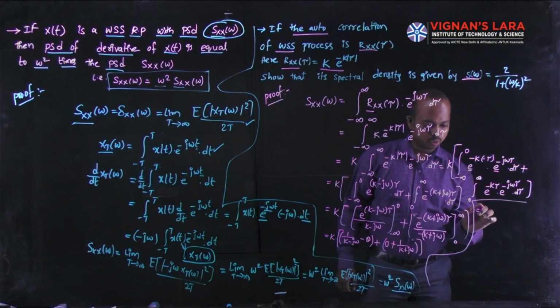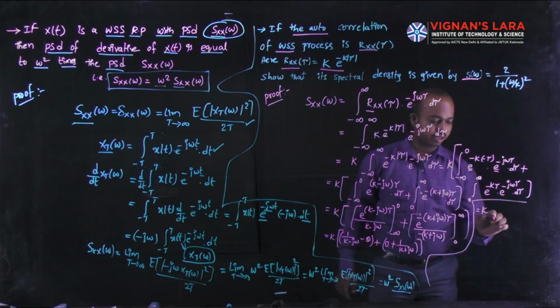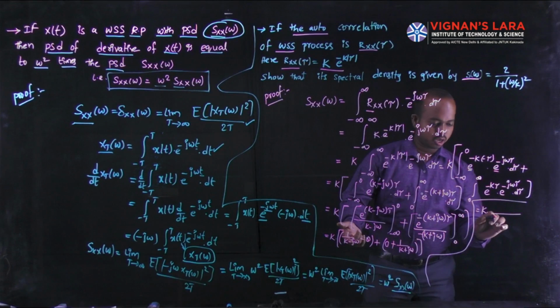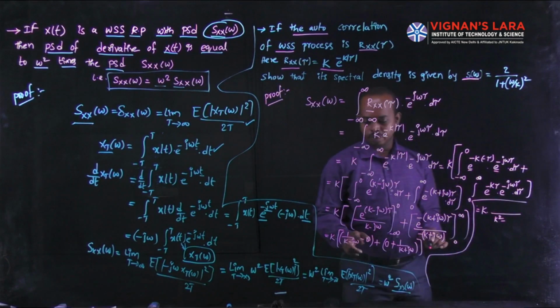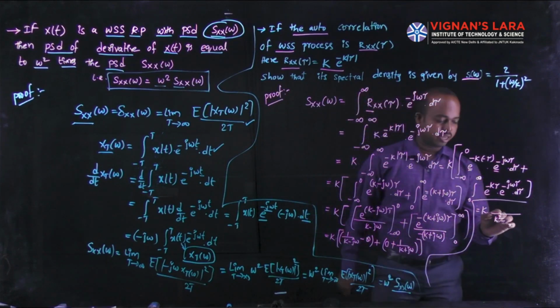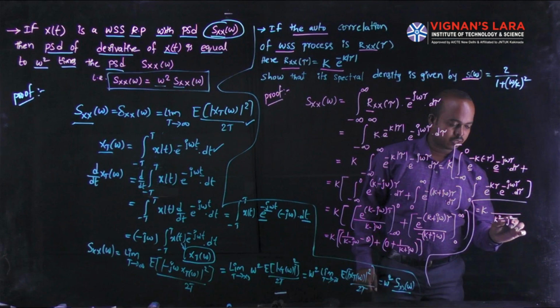That is equal to k into, both are having a summation. The LCM of these two terms is k square minus, here we can apply the formula (a minus b) into (a plus b). Based on that formula, I have to write a square minus b square. The a square and b square terms are j square and omega square.